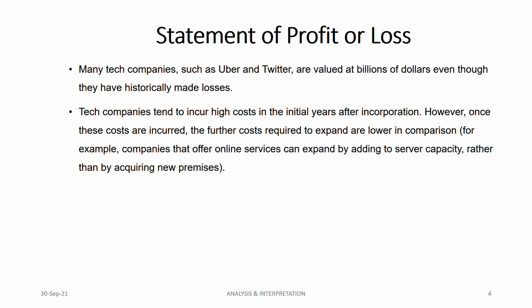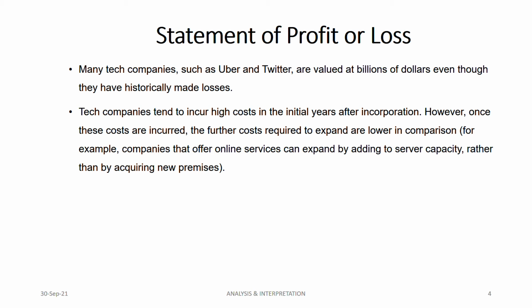Another example I've given you: companies that offer online services, how can they expand? Just by adding server capacity. That's it. You don't have to acquire whole new premises each time a new user comes. No. Only the server capacity, just expand. That's it.